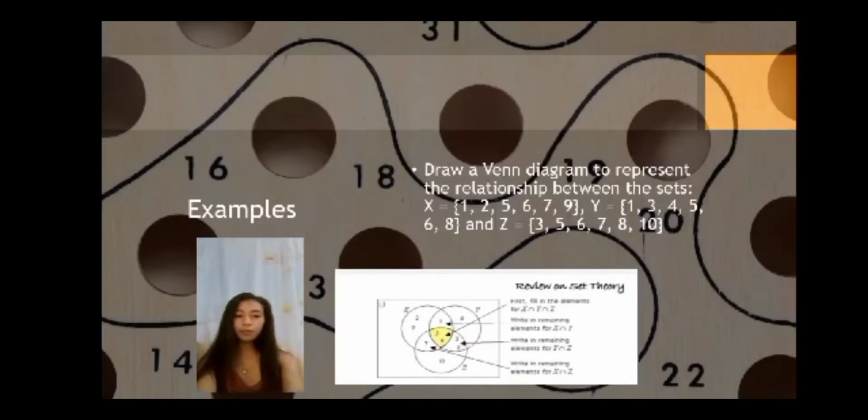X is the set {1, 2, 5, 6, 7, 9}, Y is the set {1, 3, 4, 5, 6, 8}, and Z is the set {3, 5, 6, 7, 8, 9, 10}.